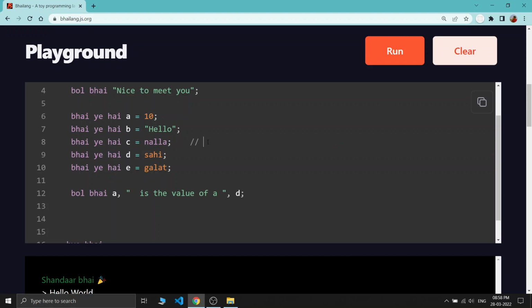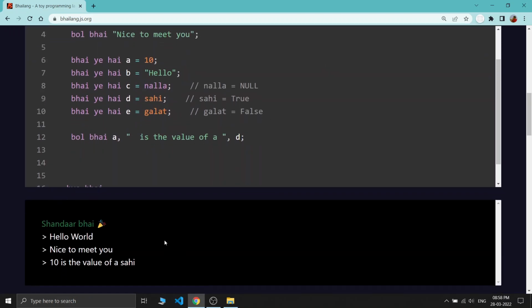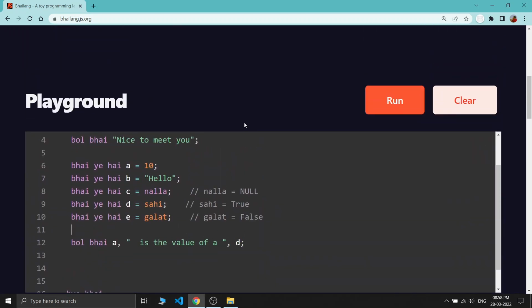For comments, the syntax is similar to C, C++ or JavaScript, just two slashes. You can write anything. For example, nulla is equal to null, and this nulla will be in small letters, and sahi is equal to true and galat is equal to false. This will be ignored by the compiler. So let's run it one time. You can see a similar type of output is there.